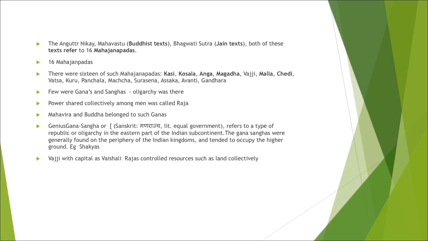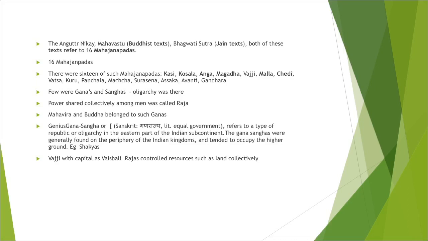These were Kashi, Kaushal, Anga, Magadha, Vajji, the powerful ones, Malla, Shedi, Vatsa, Kuru, your Hastinapur, the famous Mahabharata battle of Kurukshetra, Panchal, Matsya, Surasena, Asaka, Avanti and Gandhar.